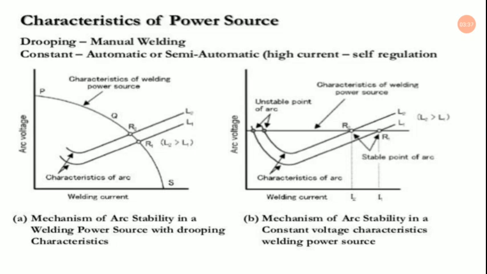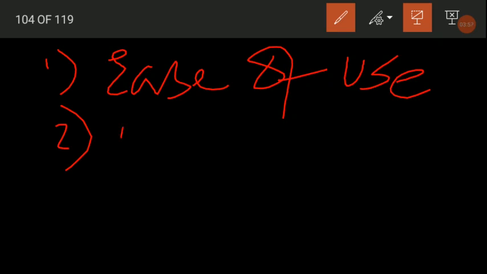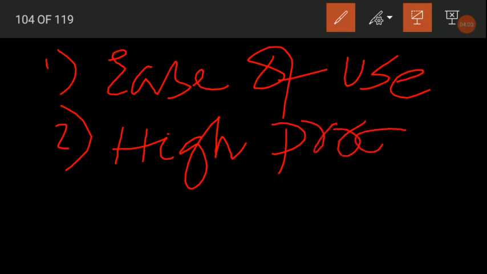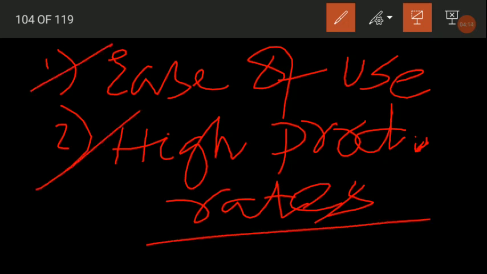I must write it for you, why it has gained so much popularity. The first one is the ease of use, and the second one is the high production rates. So those are the two things which made the arc welding process a very popular one.